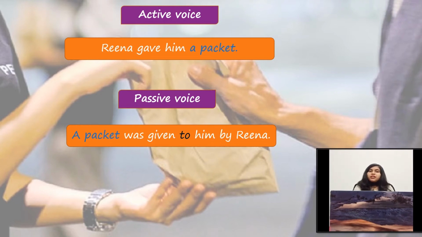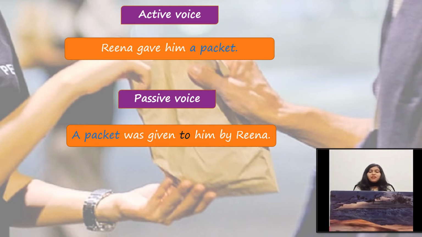After writing the indirect object, we will follow the rules as it is. Means we will write the preposition by, and after the preposition by, we will write the object. So as we have learned that when we change the sentence from active voice to passive voice, at that time the subject takes the place of the object.